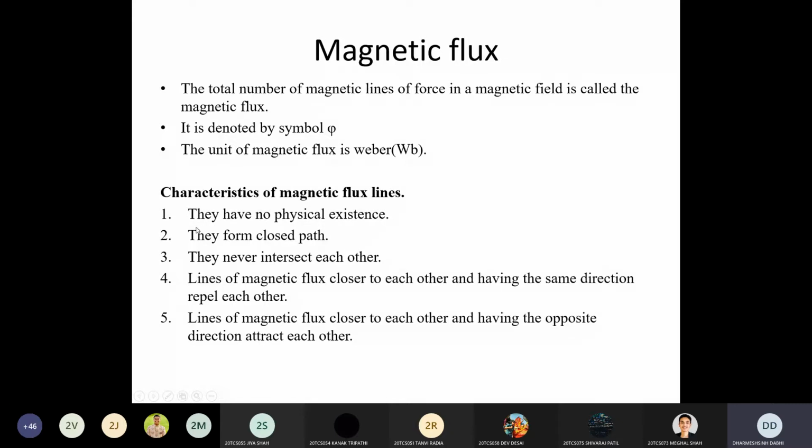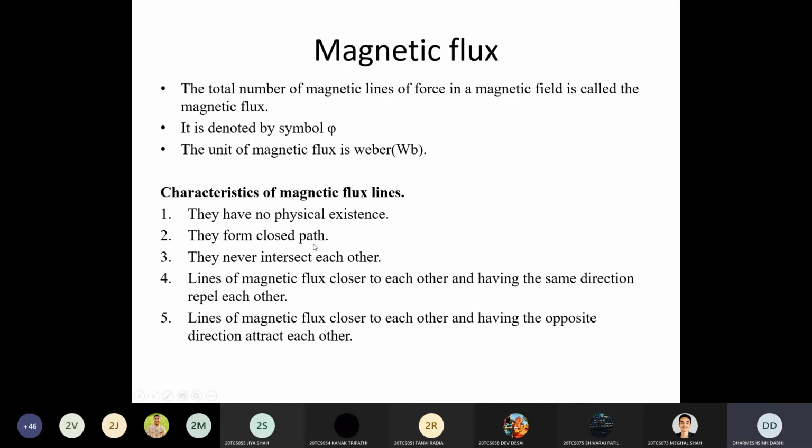First characteristic, they have no physical existence. It means that you cannot see the magnetic flux lines passing from N to S pole. You can just feel the force of attraction and repulsion. Clear? So you cannot see the flux lines. That is the first characteristic. There is no physical existence of magnetic flux lines.